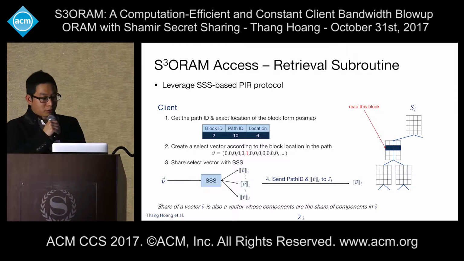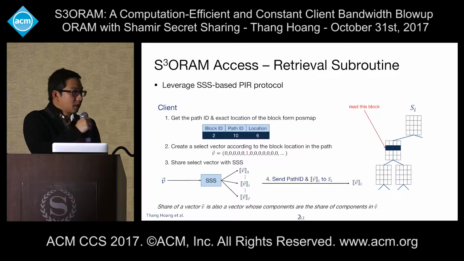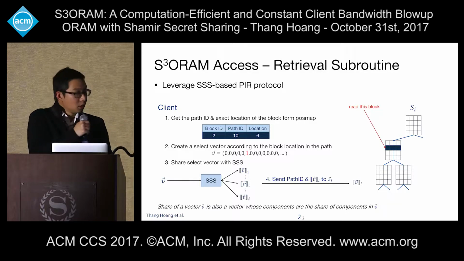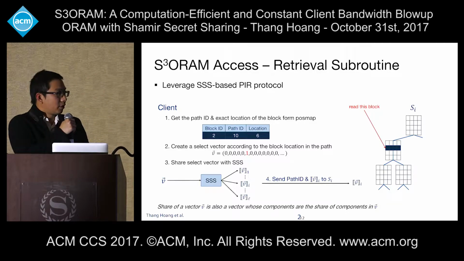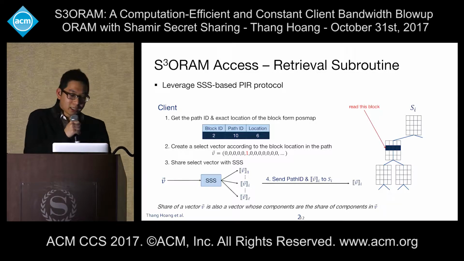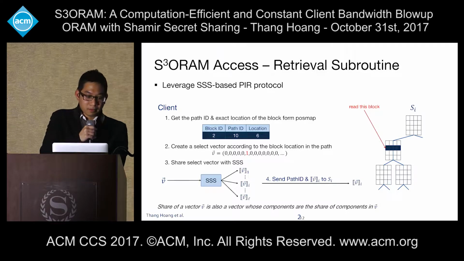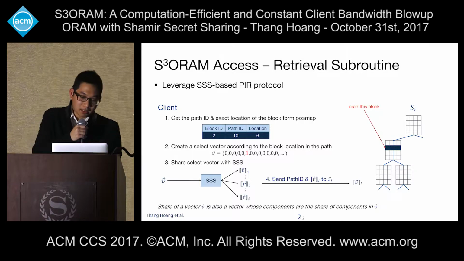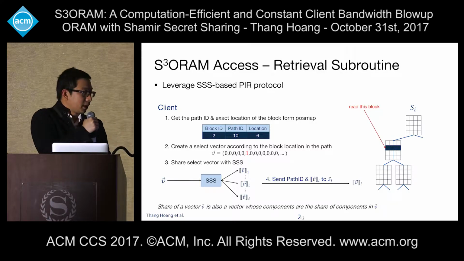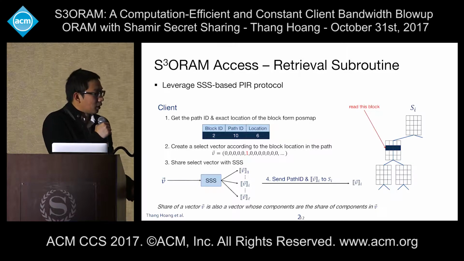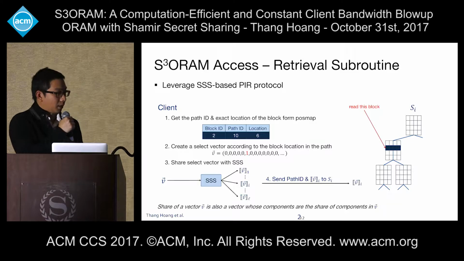For the retrieval subroutine, we will leverage a symmetric shared PIR protocol to do the retrieval. Here's an example: I want to read this block. The client will get the path ID and the location of the block from the position map. For example, block ID 2 has path ID 10 and location 6. And we create a select vector according to the block location, and you can see that we have the number 1, which is the location of the block in the path.